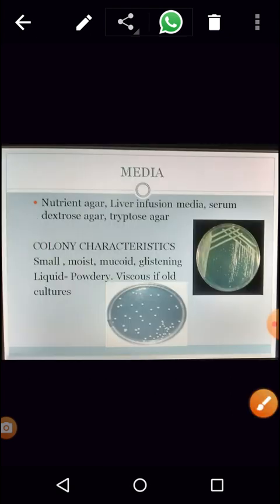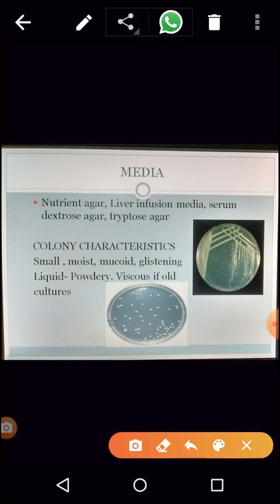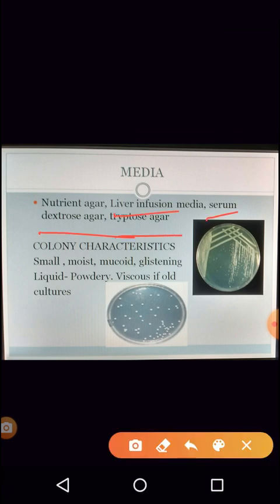Which media can it grow on? Definitely this organism can be grown on nutrient agar, the simple basal media, but the best media for it to grow are the liver infusion media, serum dextrose agar, and tryptose agar. These are the different types of media where it will grow. It can also grow on broth.